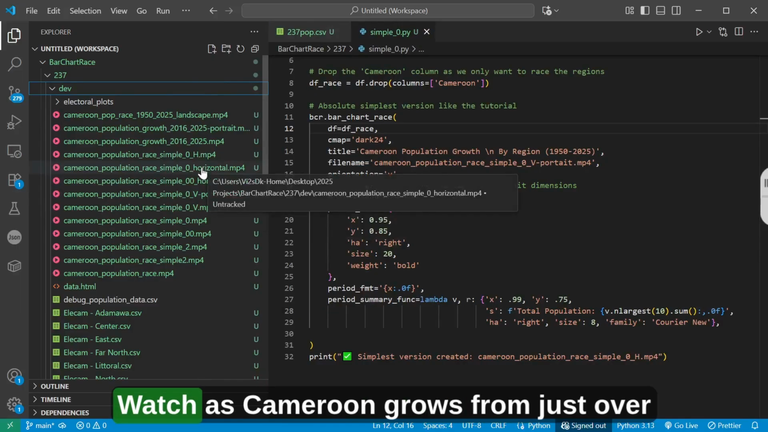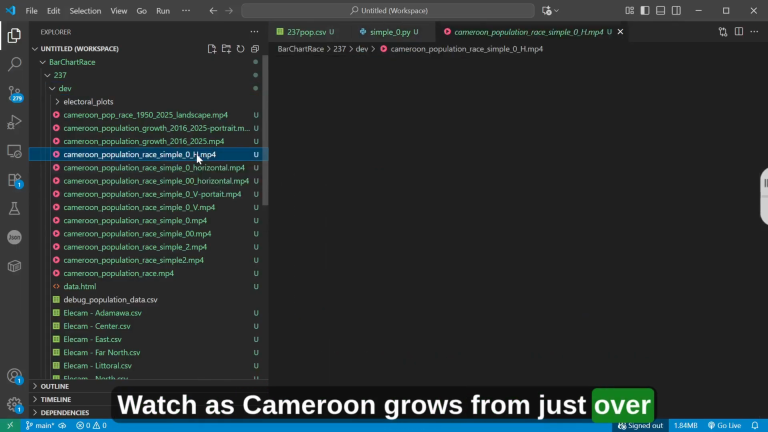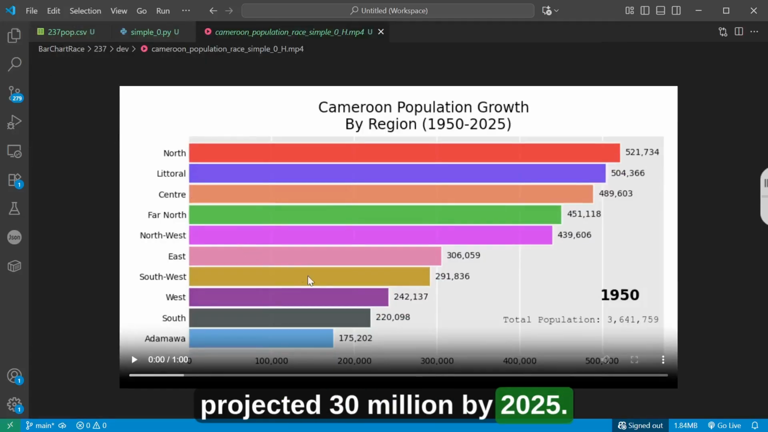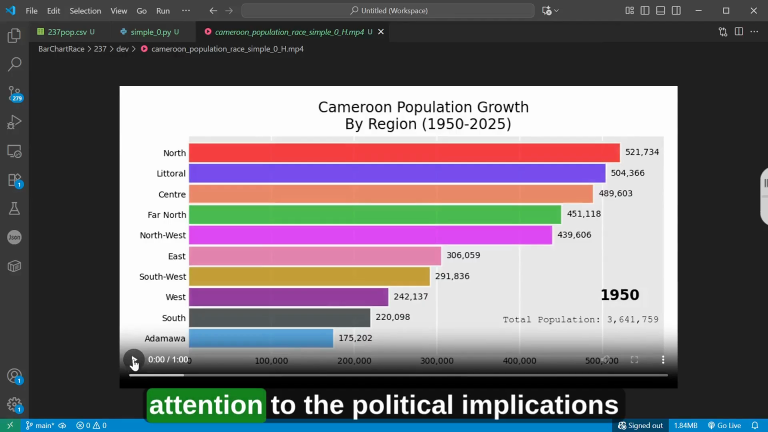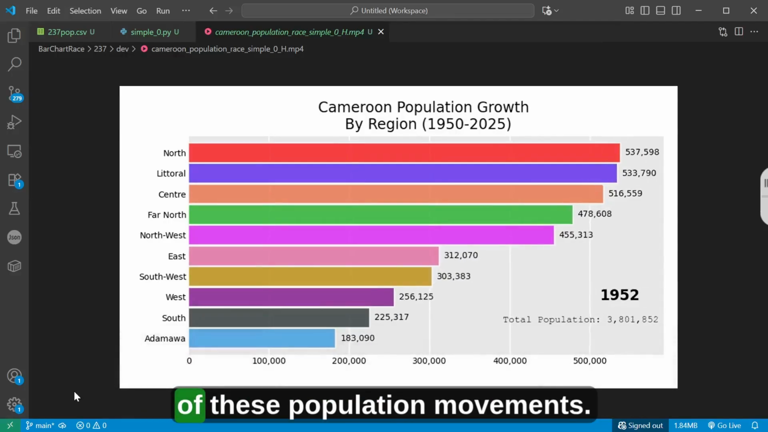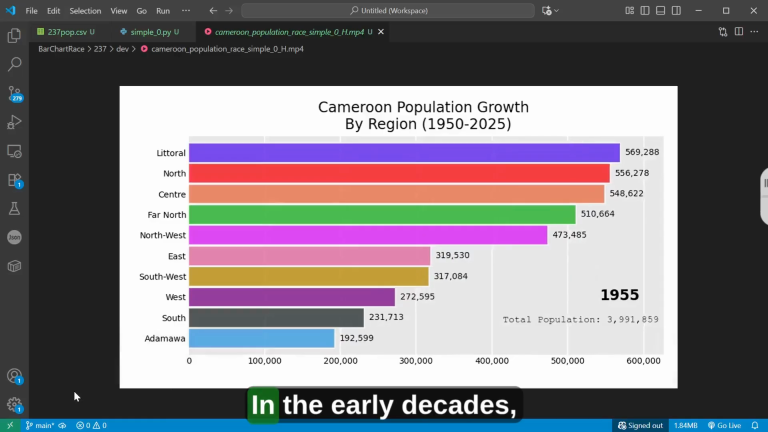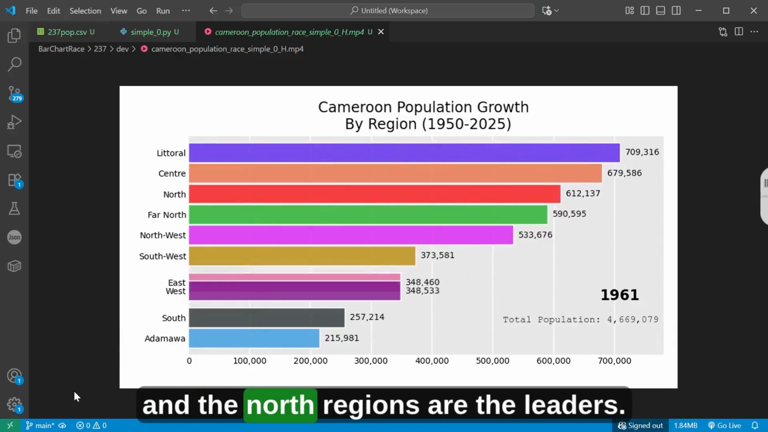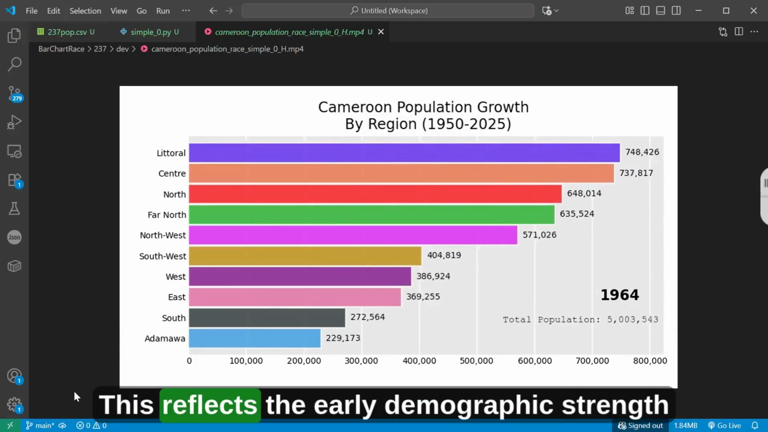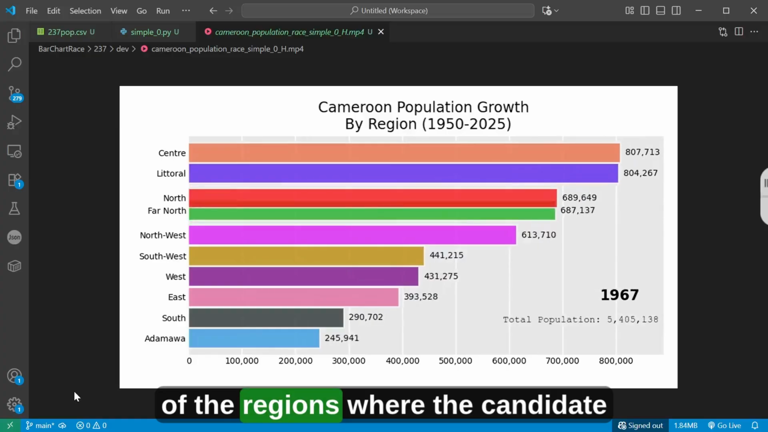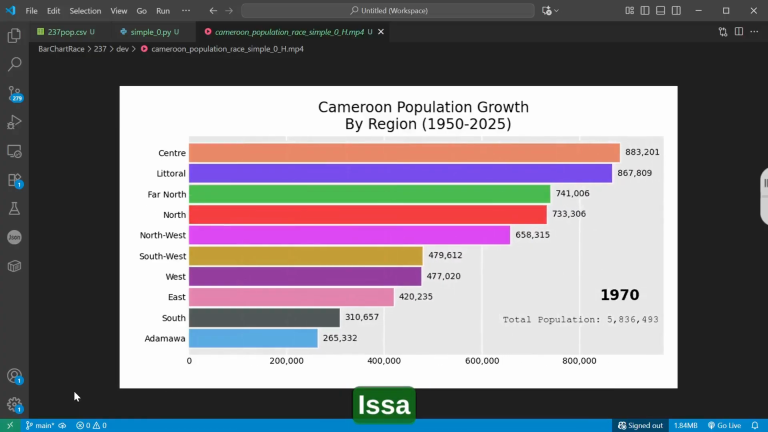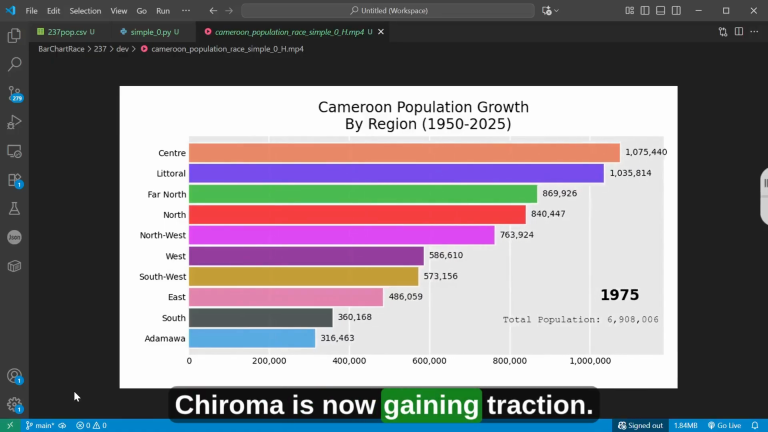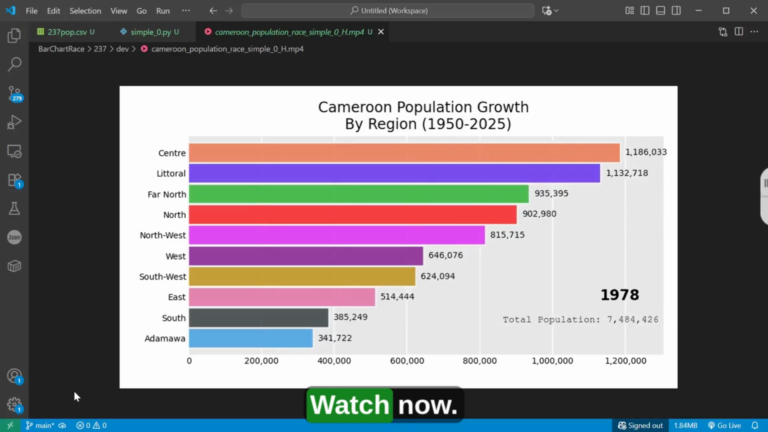Alright, the race is on. Watch as Cameroon goes from just over 5 million people to a projected 30 million by 2025. Pay attention to the political implications of these population movements. In the early decades, the historical powerhouses of the Far North and the North regions are the leaders. This reflects the early demographic strength of the regions where the candidate Issa Chiroma is now gaining traction.